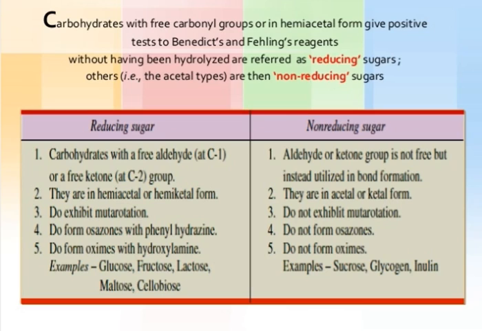Reducing sugars form osazones with phenylhydrazine; non-reducing do not form osazones. Reducing sugars form oximes with hydroxylamine. Examples are glucose, fructose, lactose, maltose. Those that do not form oximes include sucrose.